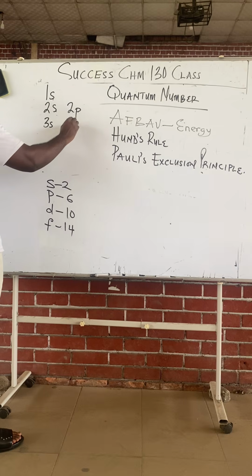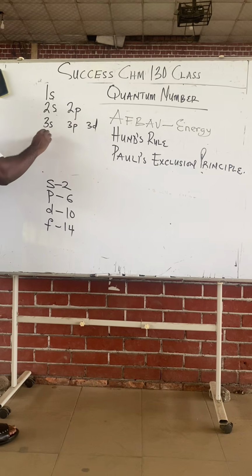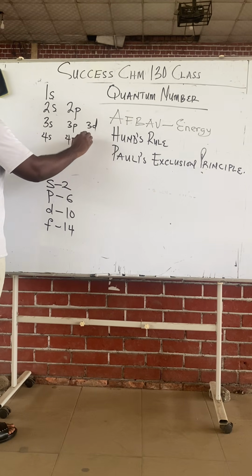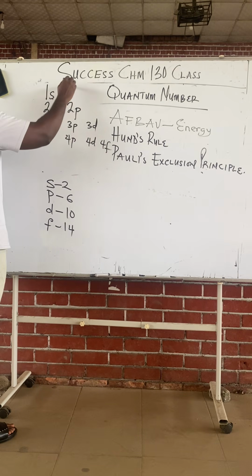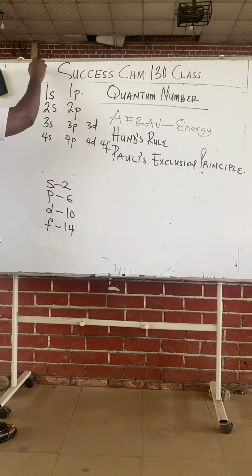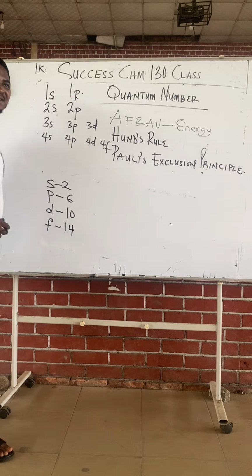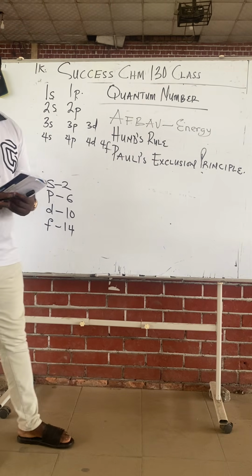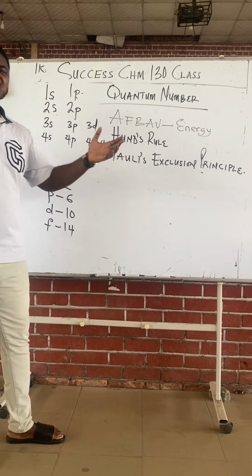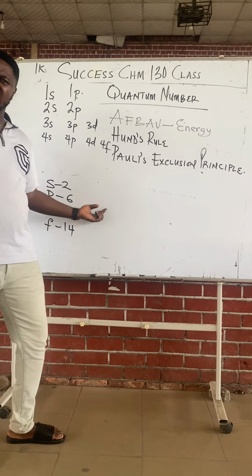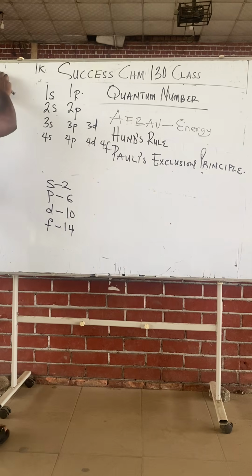3s, 3p, 3d, 4s, 4p, 4d, 4f. Why do you think you do not have 1p? Because 1 is the K shell. The K shell cannot produce p. Do we know why? The K shell can only take 2 electrons. How can it produce p that has 6? That's 6 electrons.